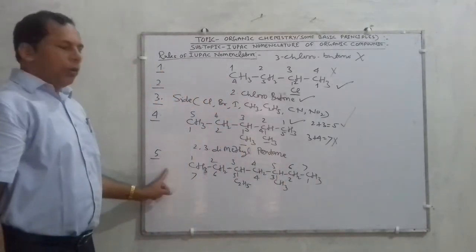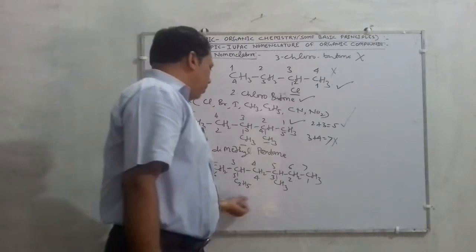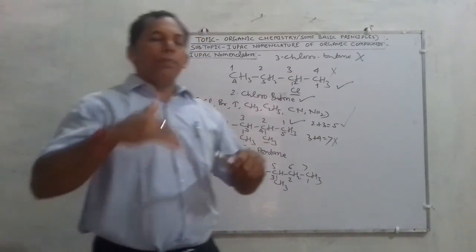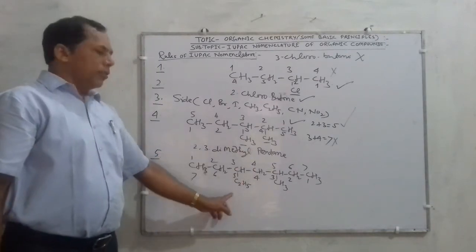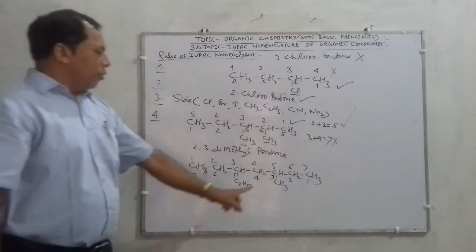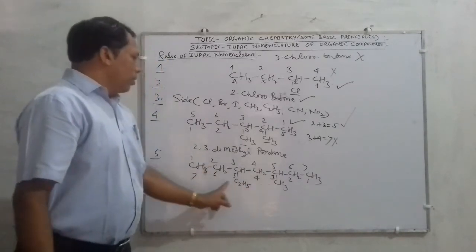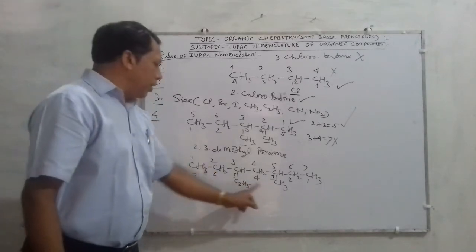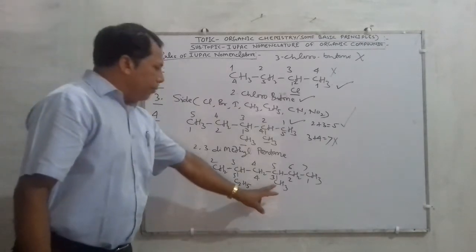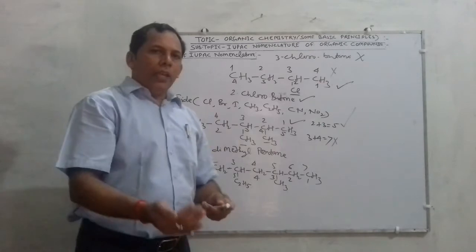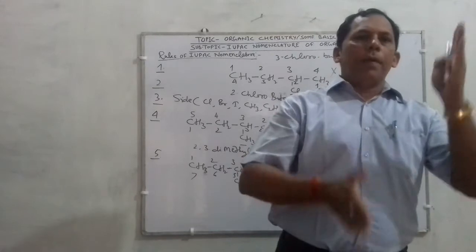So according to the rule, numbering or naming will be started from that side where the substituent comes first in the alphabet. So 3 carbon and 5 carbon both contain the substituents methyl and ethyl. One is ethyl, the other is methyl, so which comes alphabetically first?